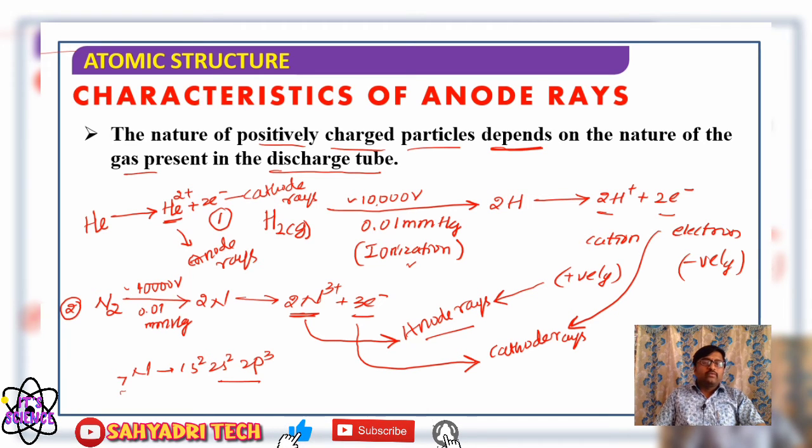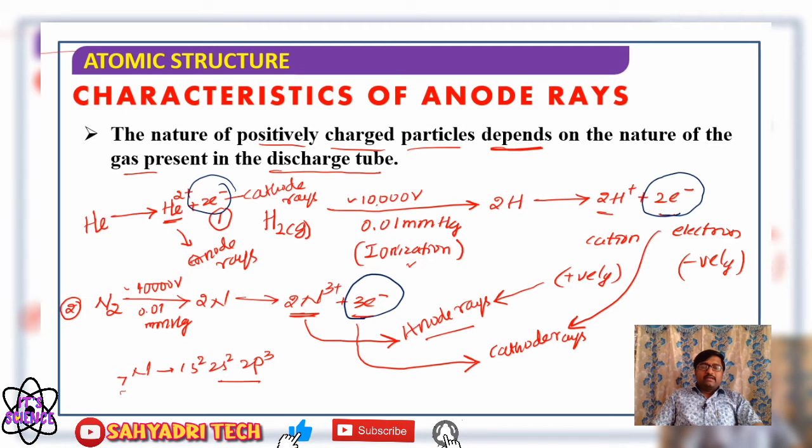Now if you analyze these examples, what can we conclude? Every time, the cathode rays are made up of the same type of particles: electrons in the first example, electrons in the second, and electrons in the third.